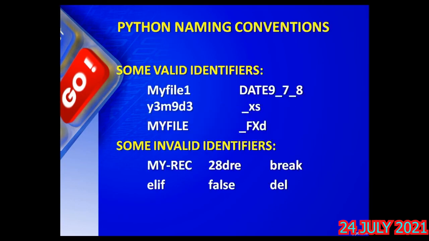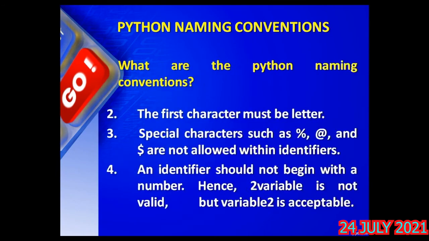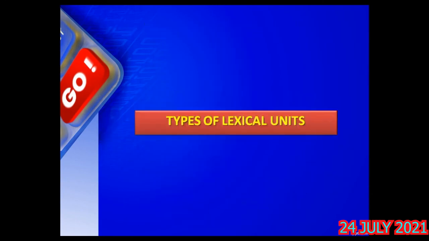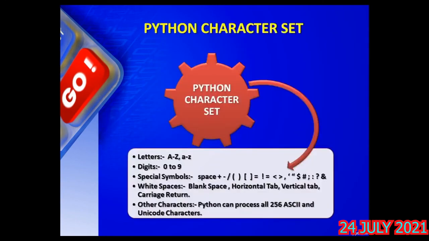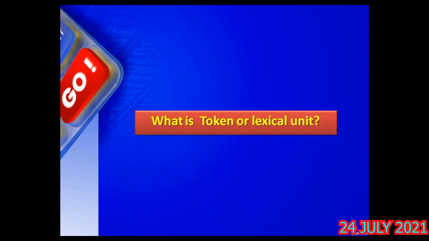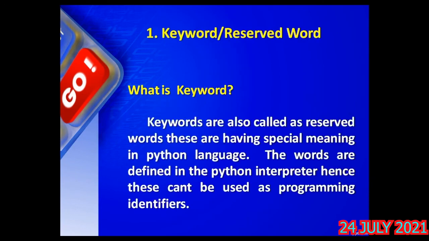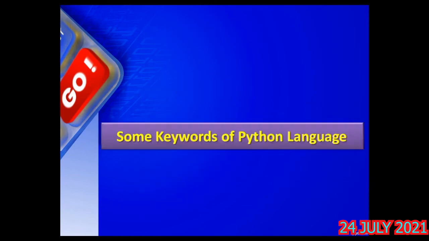Now before going to identifiers' literals, that is a part of constants, let me stop our class today here. If I go back and summarize what we have studied today, from the first slide onwards: What is a Python character set? What do you mean by a token? Another name for token is a lexical unit, and then types of tokens: keywords, identifiers, literals, operators and punctuators.